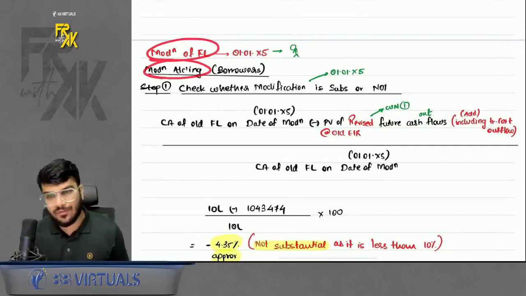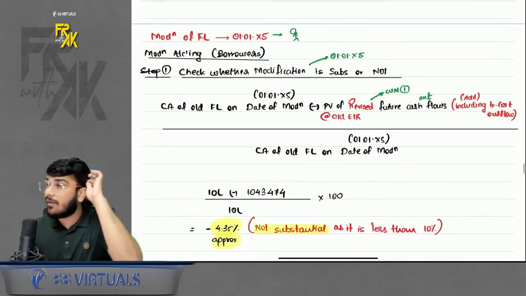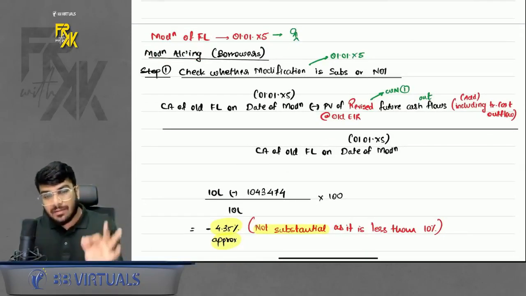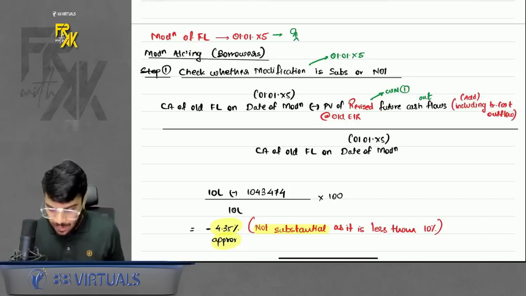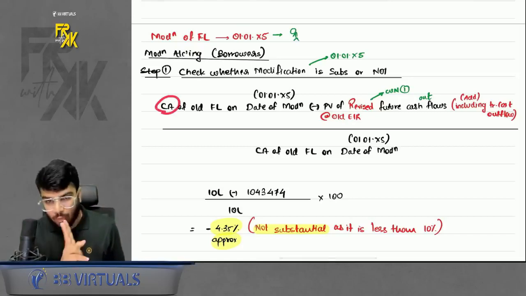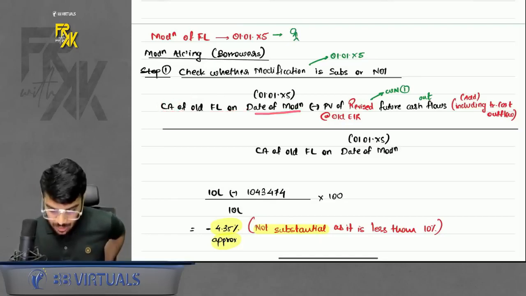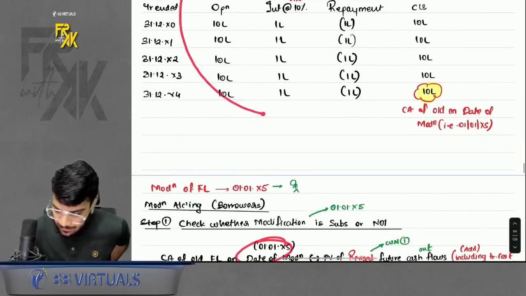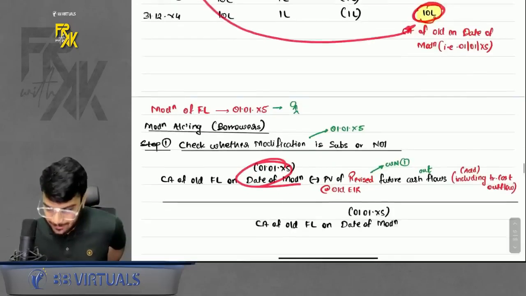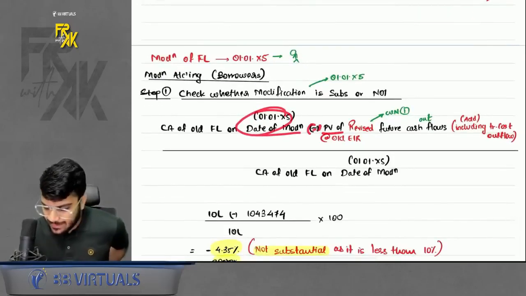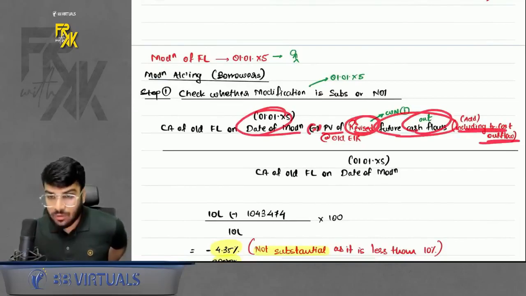How to do the modification accounting, sir? First step was to check whether the modification is substantial or not. How do we check it, sir? We need two values majorly. The carrying amount of the old financial liability on the date of modification. How do we get this? We get this from the LAT which we prepared till the modification date, 10 lakhs. Second, what do we need? The present value of revised future cash outflows, including transaction cost outflow, at the old EIR.